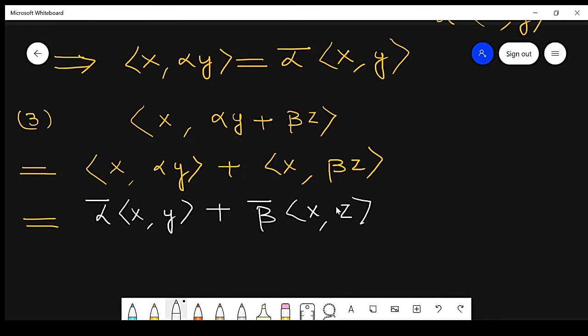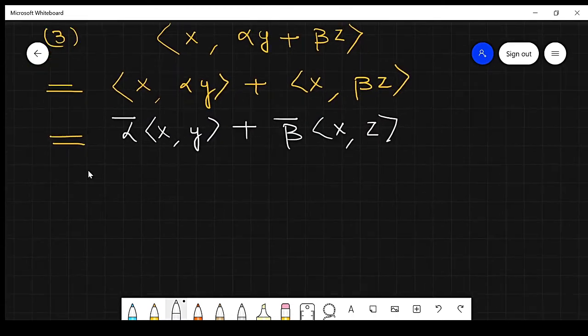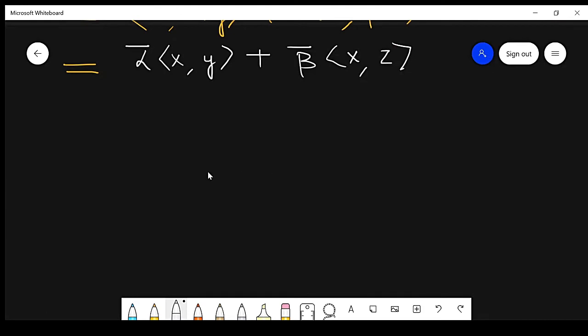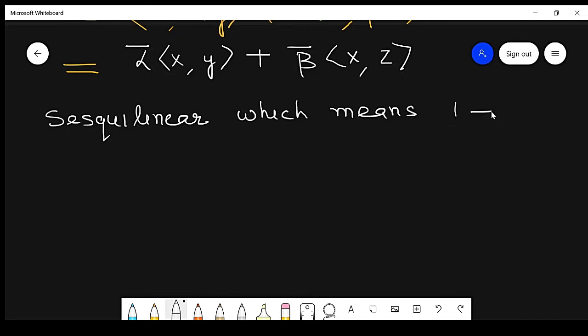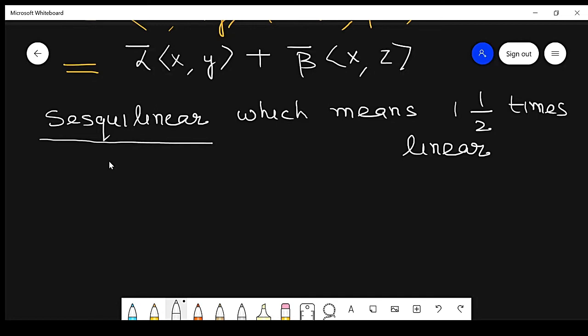So this is an inner product. It is also called one and a half times linear, sesquilinear, which means it is one times linear in one argument and conjugate linear in the other. So the inner product is of this kind of linearity.